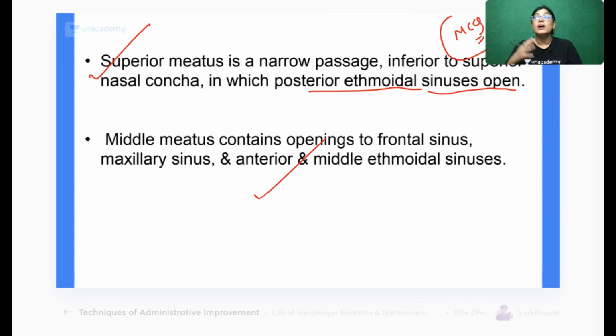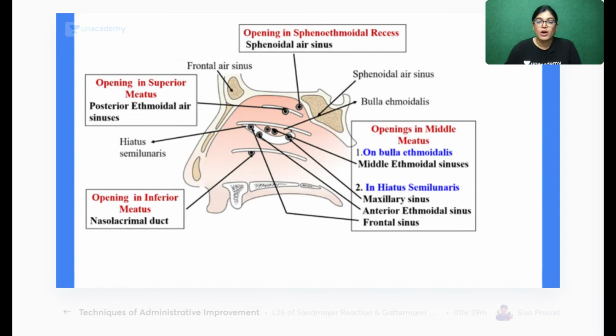When we are talking about the middle meatus, which is lying below the middle turbinate, the structures opening are the frontal sinus, maxillary sinus, and anterior and middle ethmoidal sinuses. I would like to show you a diagram for it. Your concepts will be clear. So all of you do revise. This is very important, not only for anatomy, but also for ENT, the structures opening in these sinuses.